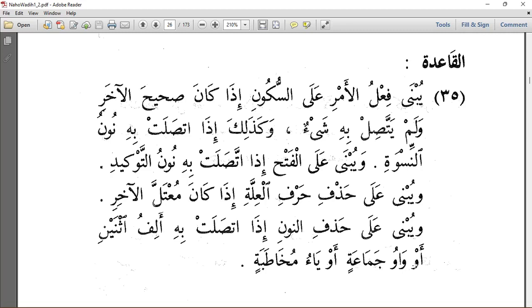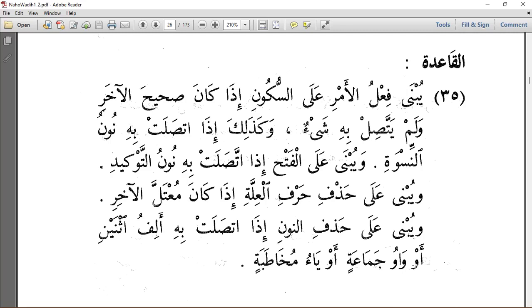It says: yubna fi'l al-amr ala sukun idha kana sahih al-akhir wa lam yattasil bihi shay'un. يبنى فعل الأمر على السكون إذا كان صحيح الآخر ولم يتصل به شيء. The fi'l al-amr is mabni on sukun if its end is sahih and nothing is connected to it.